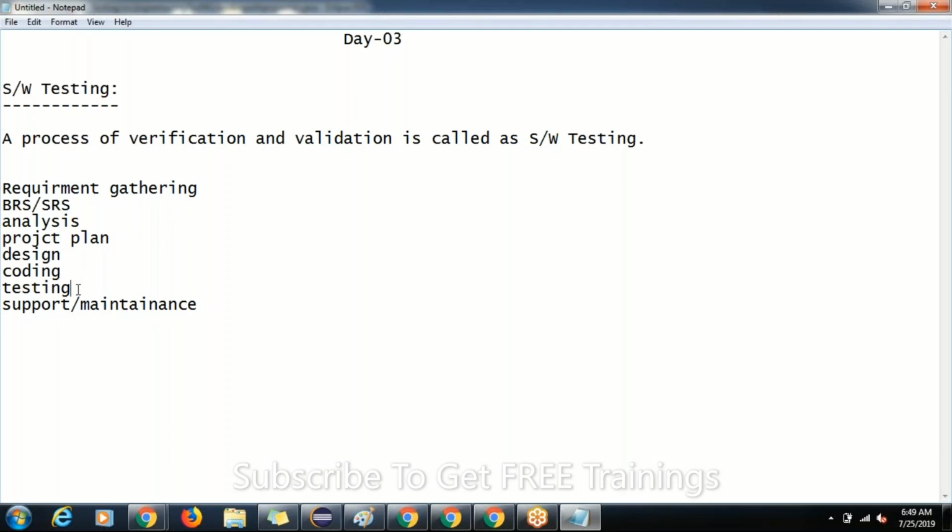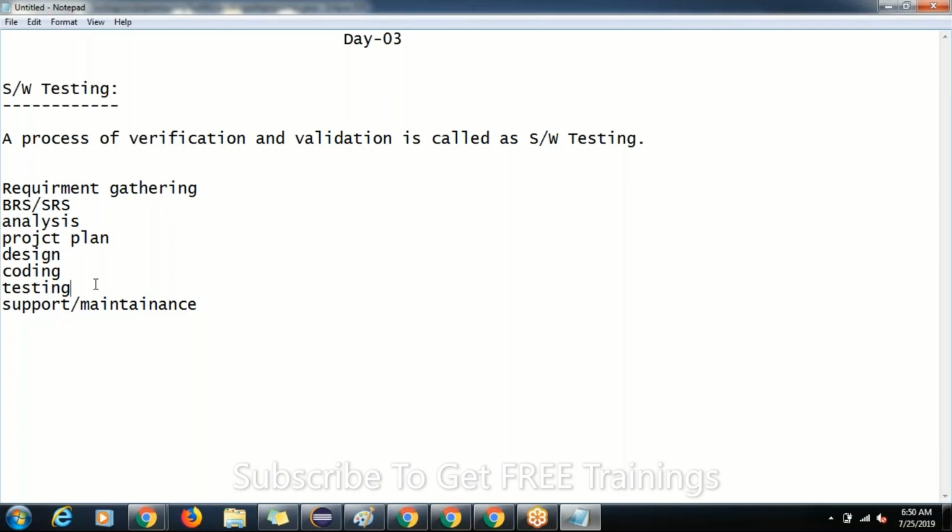Testers means we are going to test whether it is correct or not. We are just like a professor, just like a teacher, as in the example I have given. Testers will validate your answers.